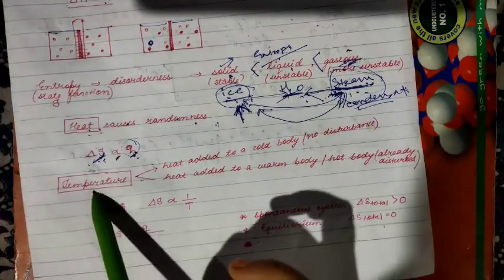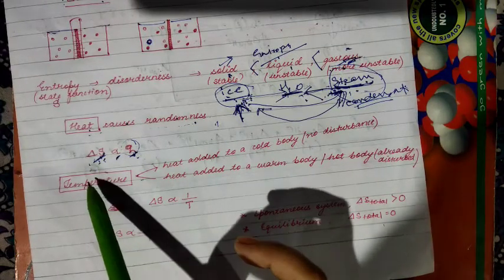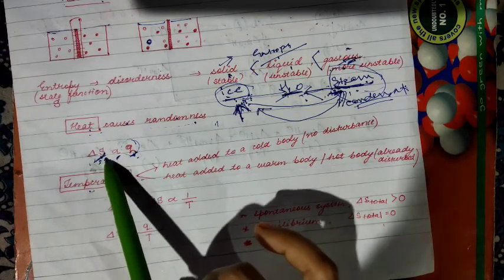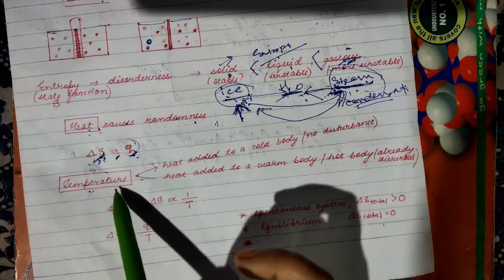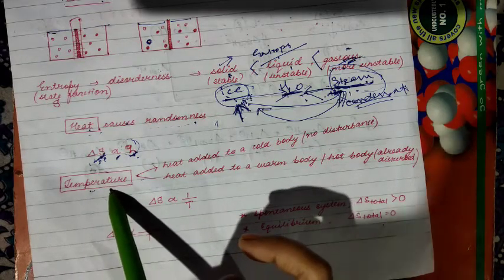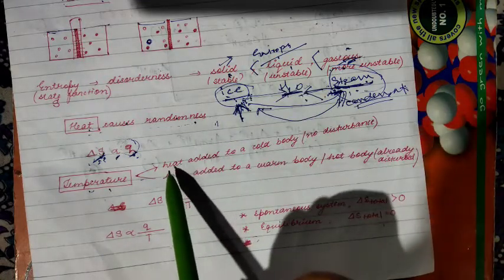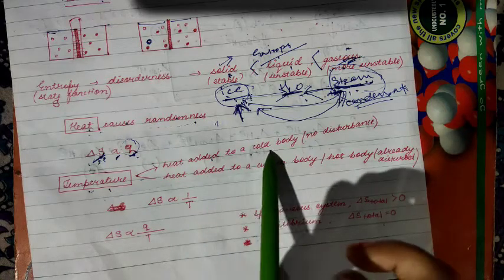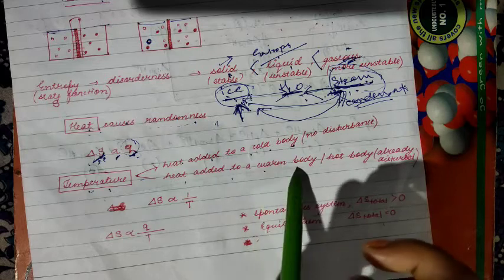Next, temperature is another factor on which delta S is dependent. Delta S means entropy. Delta means change and S means entropy. Now, how does temperature affect the entropy? Let us see that. Two conditions you will get here: heat added to a cold body, and heat added to a warm body.